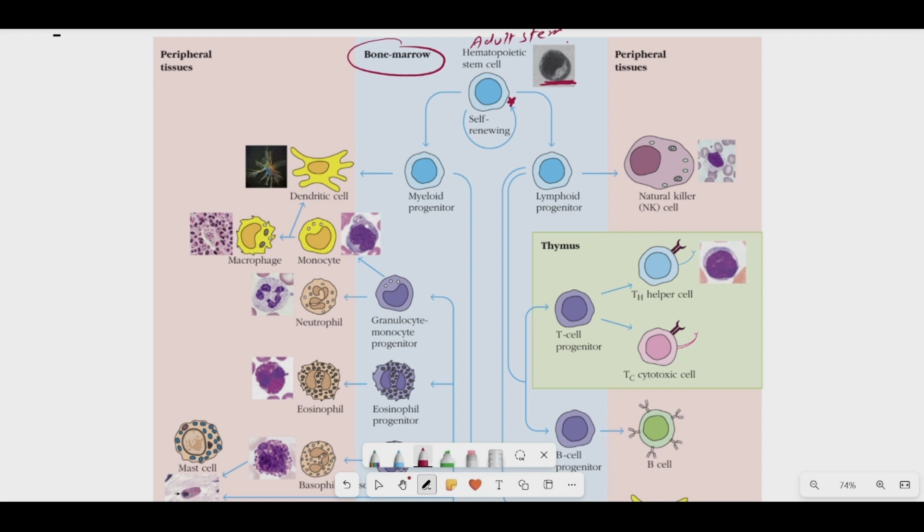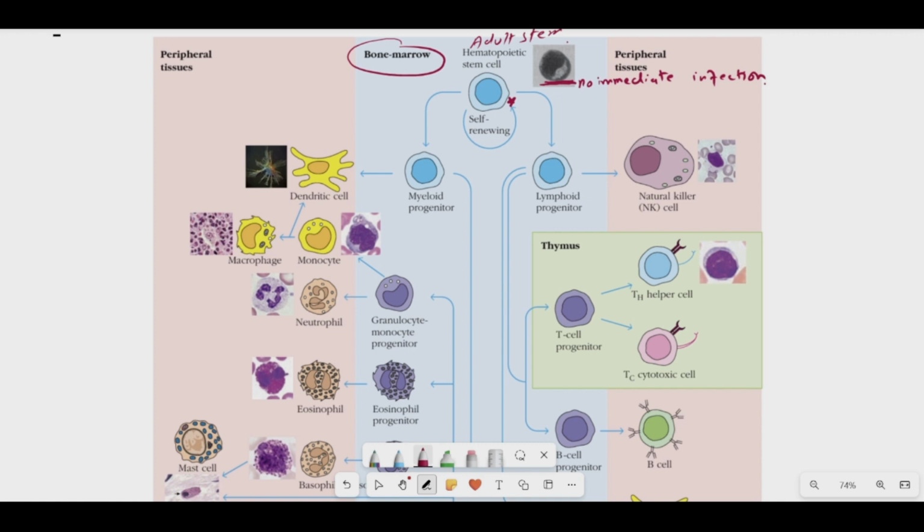And the second important thing, I have already told you, is that this takes place when there is no immediate infection to the body. Okay, but what happens when there is an immediate infection or immediate threat to the body, and there is any viral or bacterial infection taking place?